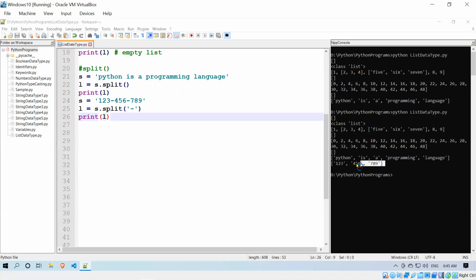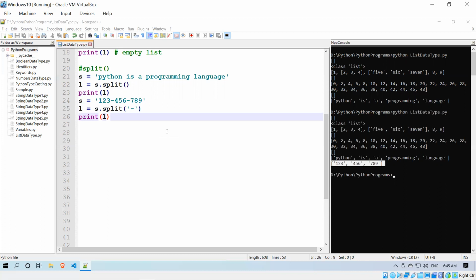You see that 123, 456, 789. It's split with the hyphen, and the first part is one element, the second is another element, and the third is one more element. This is how you split any string with a specific condition, such as a space or any specific character.